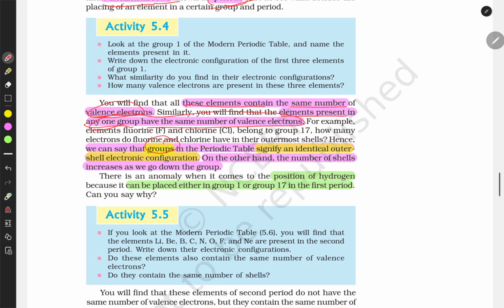And we can say that a group in the periodic table signifies the identical outer shell configuration. On the other hand, the number of shells increases as we go down the group. Why? Because electrons increase. There is an anomaly when it comes to the position of hydrogen, because it can be placed either in group 1 or group 17 in the first period.